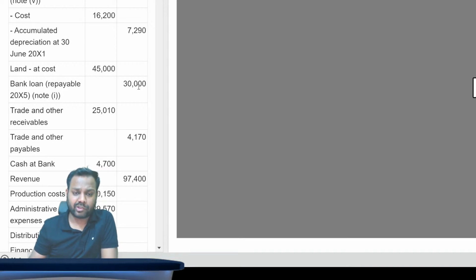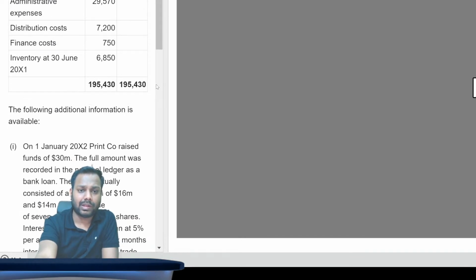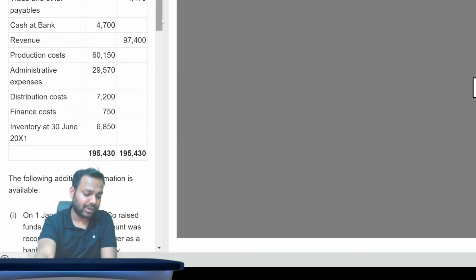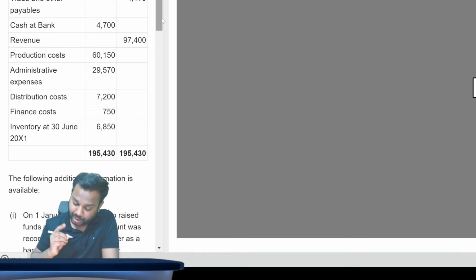Trade and other payables, there was an adjustment, but it is in the liability, so no. Cash and bank will come here. But any other thing that will come in current assets, is there any other thing that will come? Tell me guys, come on. It will come, yeah, this one, machinery held for sale was 1100, right? Machinery held for sale will come. Very good Mintu, very good. Now further after that it will come cash and bank, that is at the last.